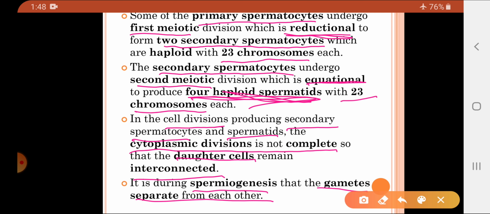So now, what is spermiogenesis? Conversion of the spermatids into sperms. Till now we have only studied that spermatids are formed.